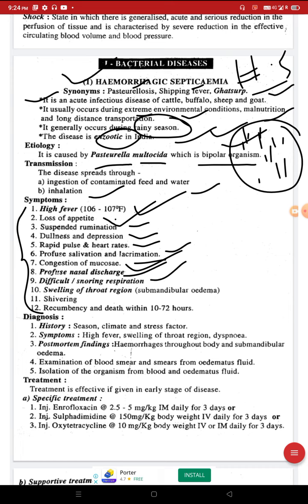Swelling of throat region, that is submandibular edema. It is the most important symptom you can see in buffalo and cattle mostly. Recumbency and death within 10 to 72 hours.